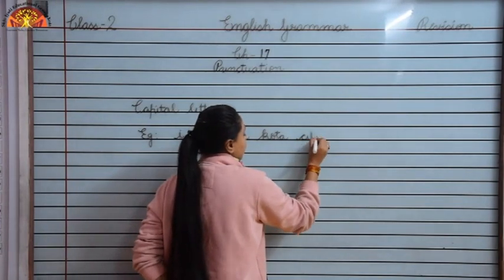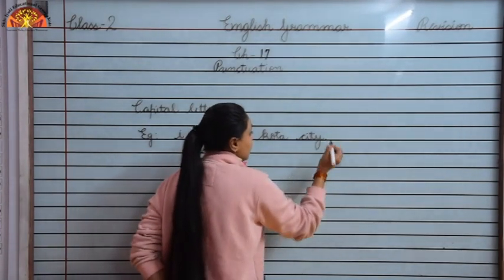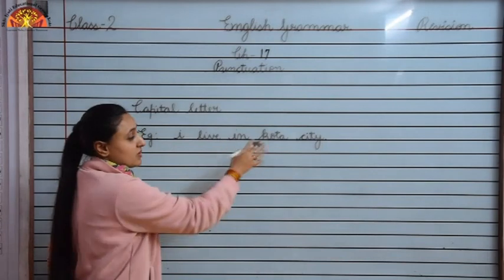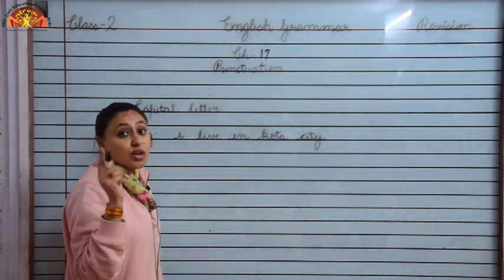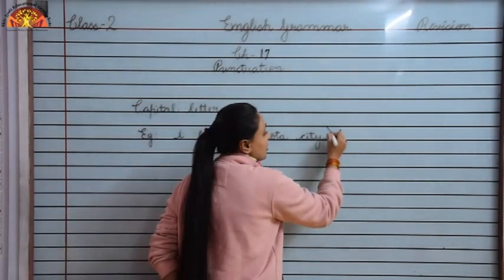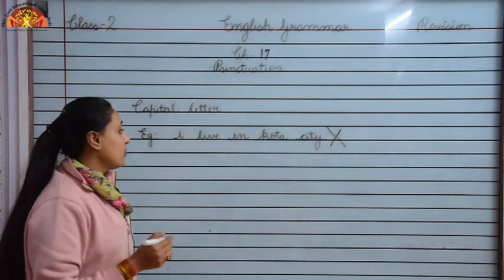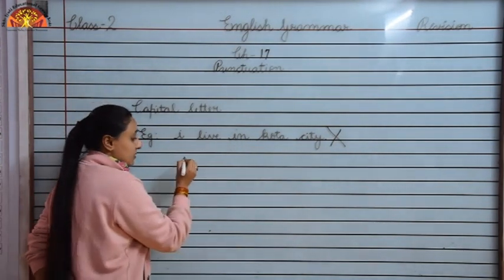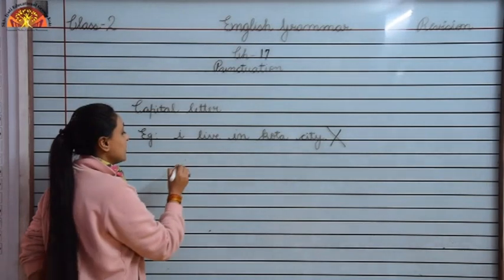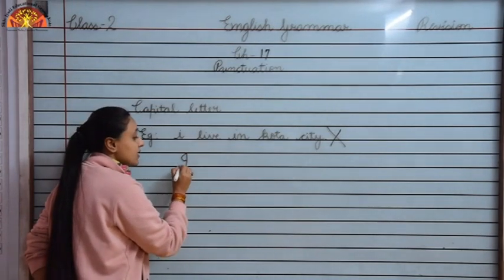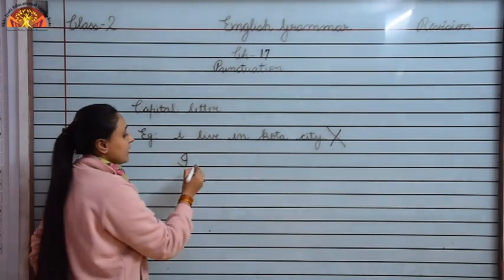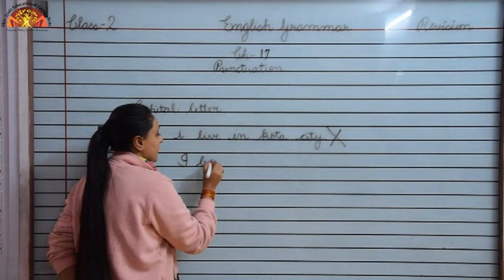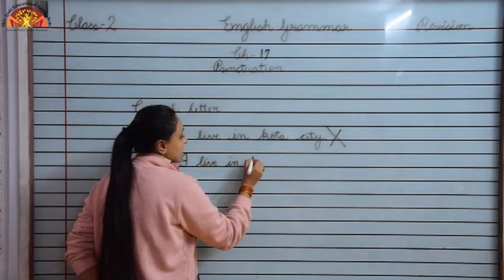Children, you have to tell me, is this sentence correct? I live in Kota city. No, the sentence is wrong. The right sentence is what we have learned, that we always begin a sentence with capital letter. I live in Kota city.